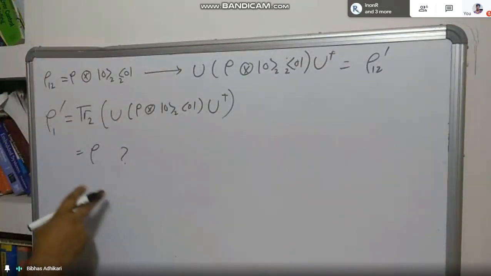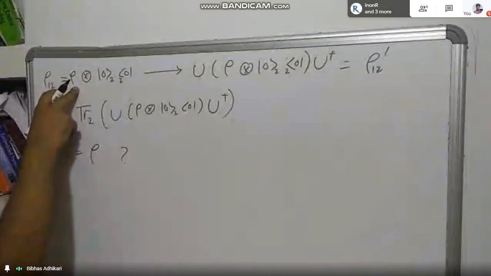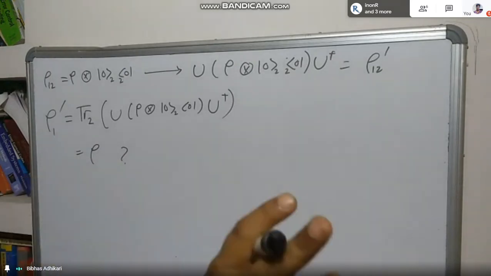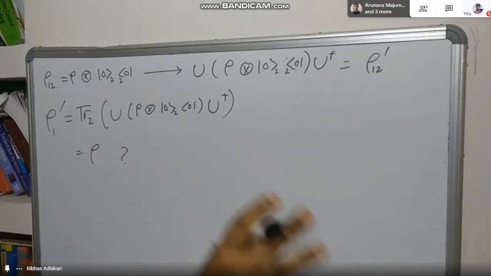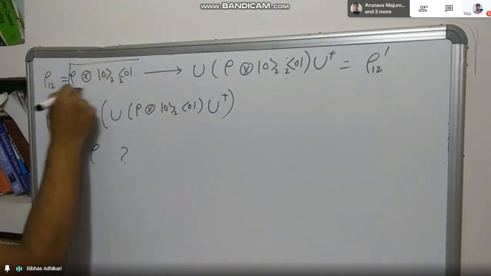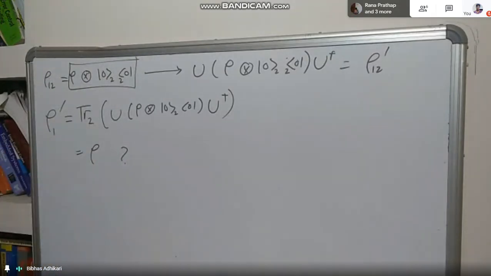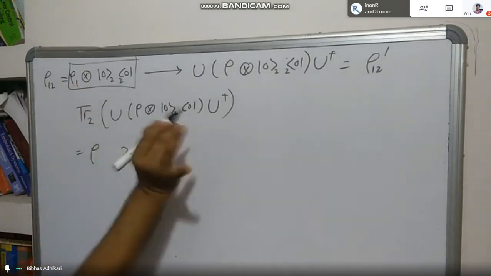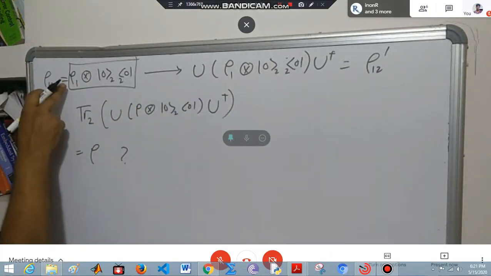If you want to say that this is rho, that this also has the reduced density matrix, that's not the case. This is a total density matrix. I want to find out the reduced density matrix. So if I just forget about this notation, rho 1, let me just say this, to make everything like this. Okay. This is density matrix.